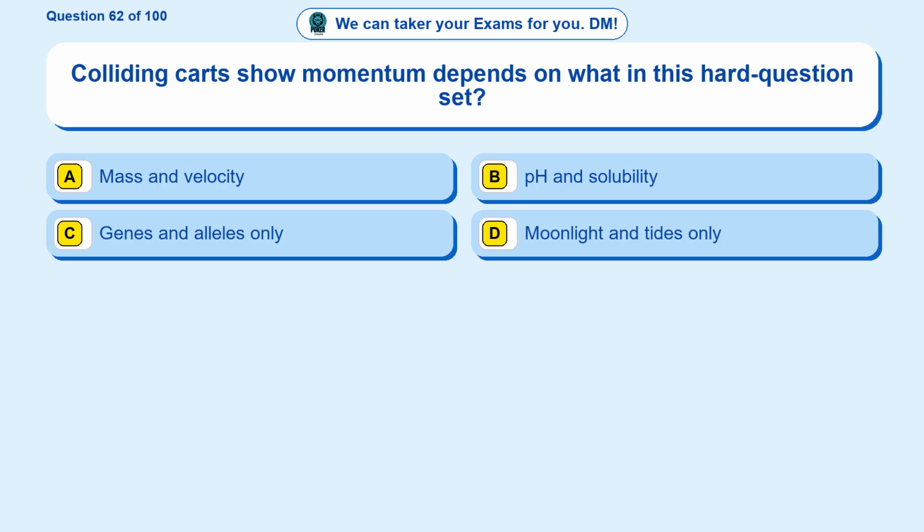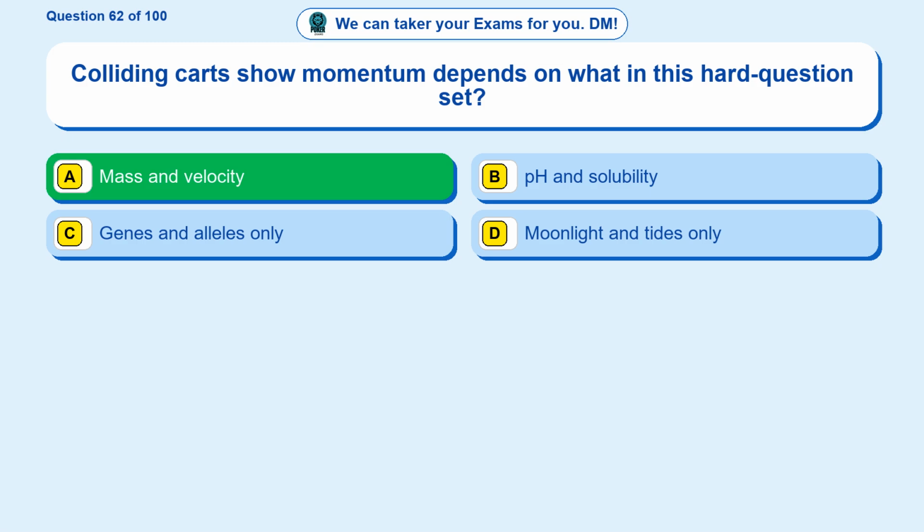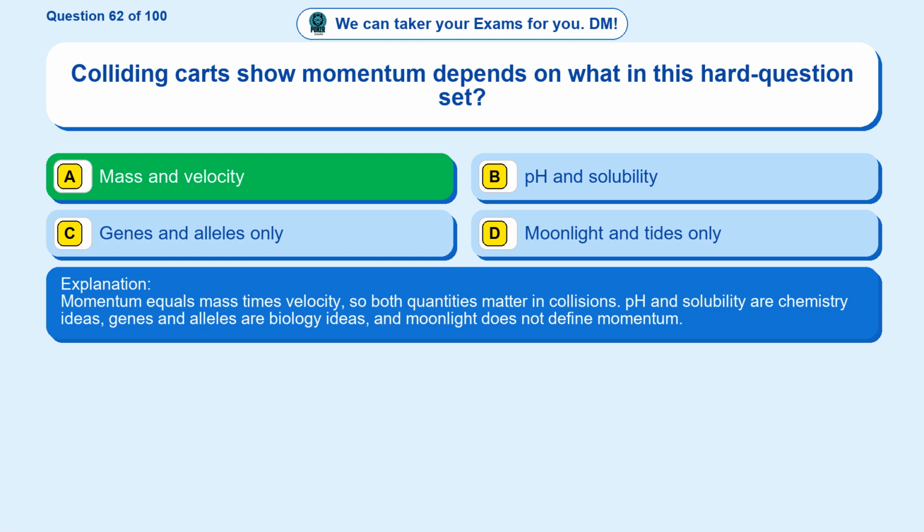Question 62. Colliding carts show momentum depends on what in this hard question set? Option A, mass and velocity. Option B, pH and solubility. Option C, genes and alleles only. Option D, moonlight and tides only. The correct answer is option A, mass and velocity. Momentum equals mass times velocity, so both quantities matter in collisions.